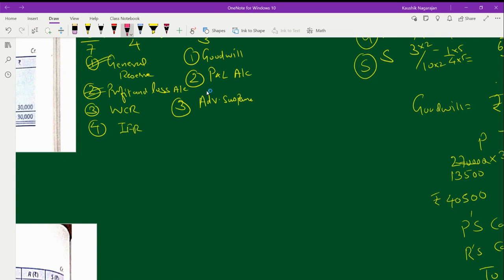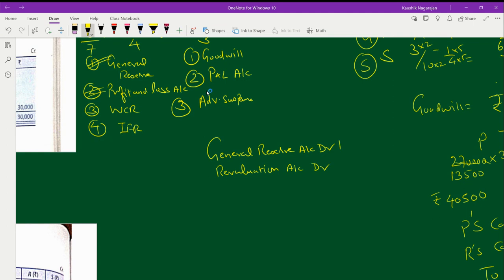So here is the journal entry for general reserve. General reserve account is being debited, followed by revaluation account, which will be debited.